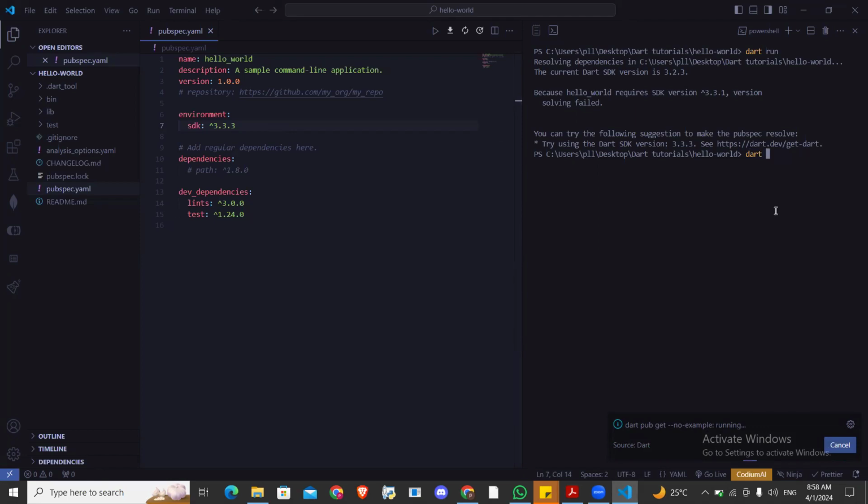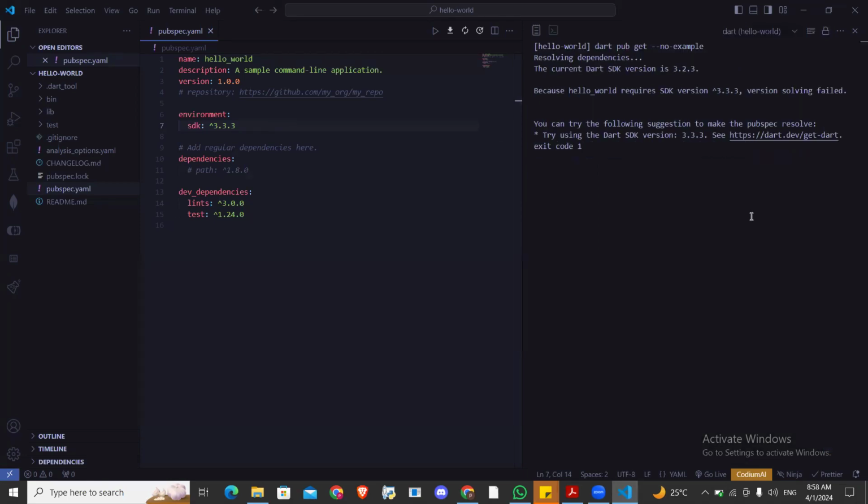Go back. Once you have saved it, go back to, okay, look at what it's saying. I upgraded it to 3.33, and the system says it's an error. It said the current version is 3.23, and I'm using 3.33, so I should make it 3.2.3. I save it. All right, it will run this for me again.